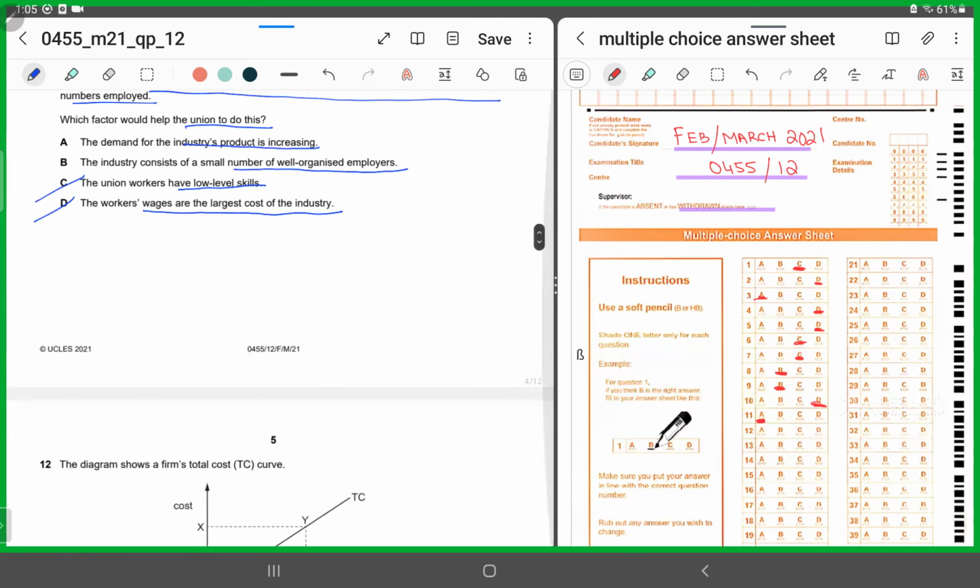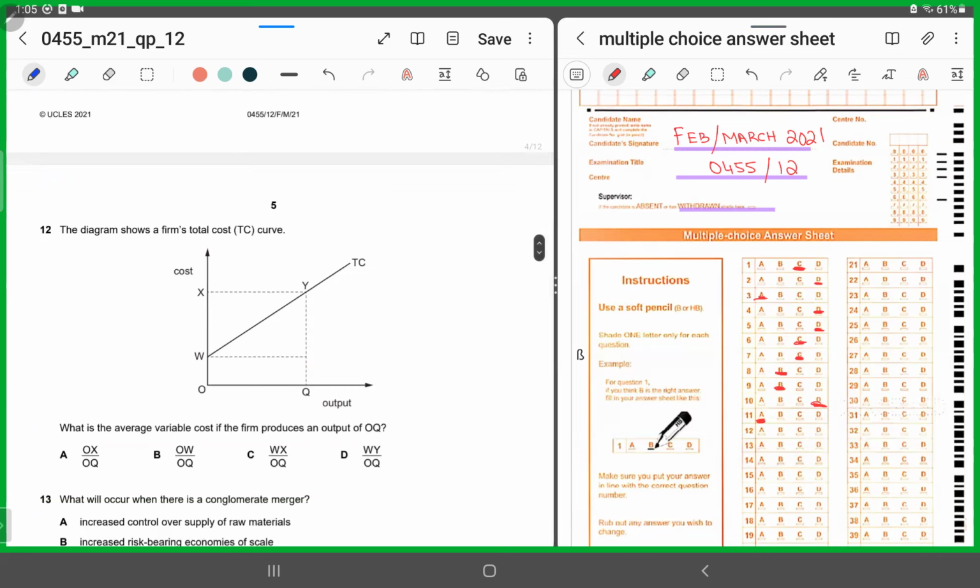Moving forward, MCQ number 12. MCQ number 12 gives us the total cost curve. They've displayed cost on the vertical axis and output on the horizontal axis. Now they've given us the total cost figure. What are they asking now? They're asking what is the average variable cost if the firm is producing an output of OQ.